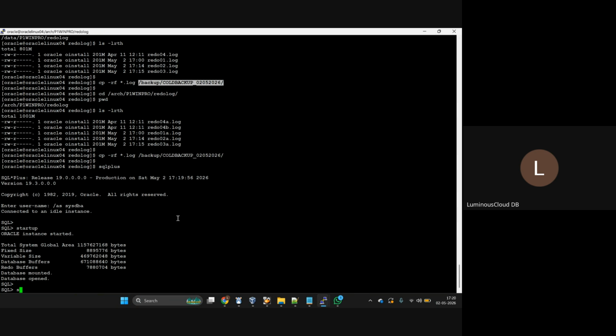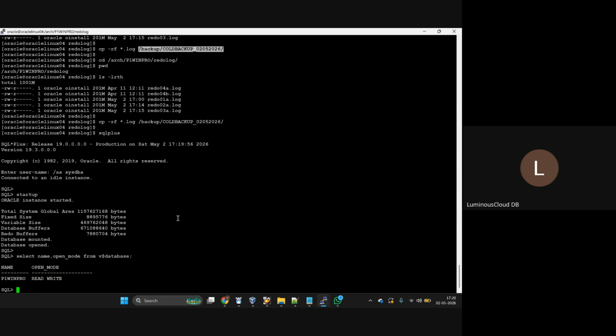Now see, select name, open_mode from v$database. Able to see the database is running? Yes, sir. Right? This is how we take the cold backup of the database.